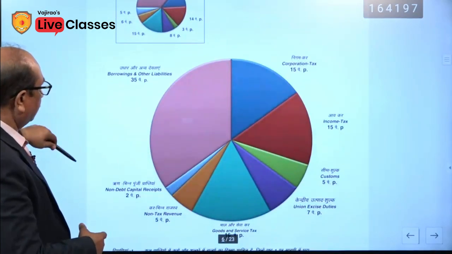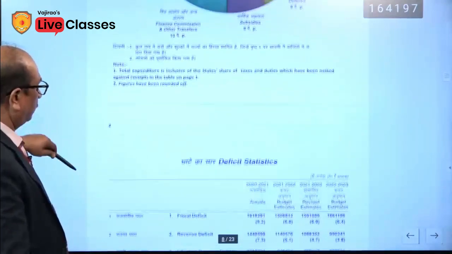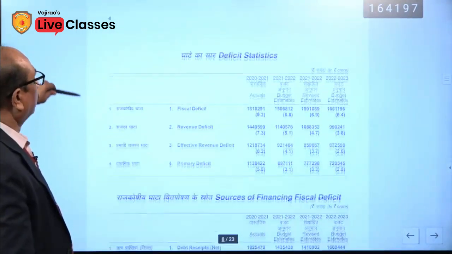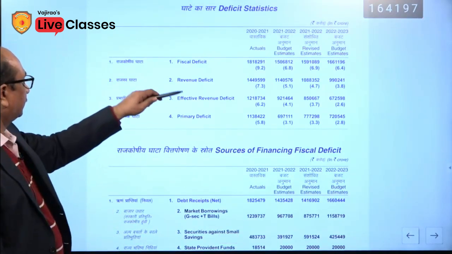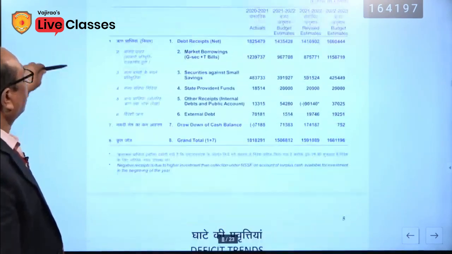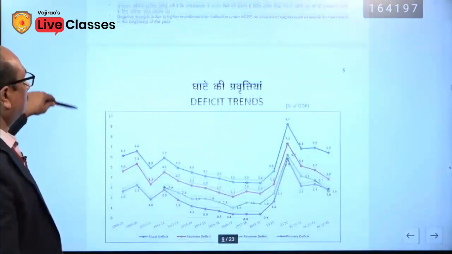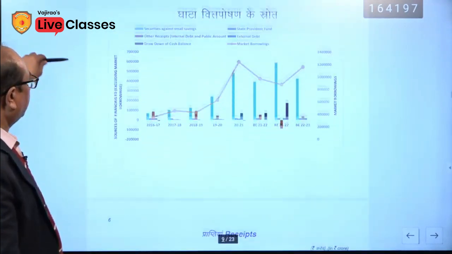This has already been discussed. This is the figure, the same figure has been given here regarding the fiscal deficit. These are all 4 deficits here. In fact, these are the trends, you will study it.